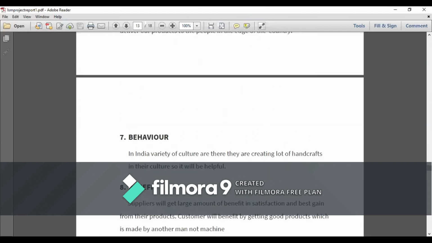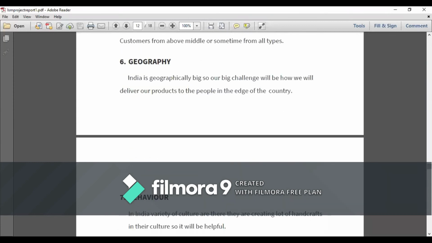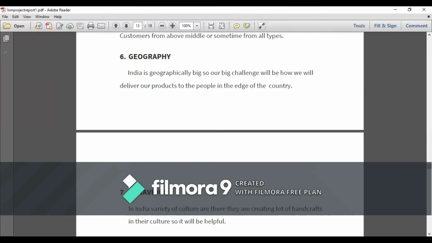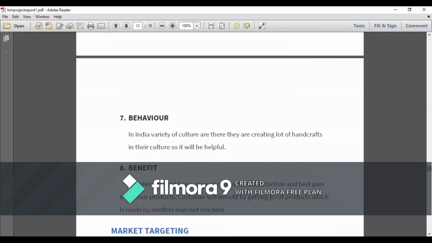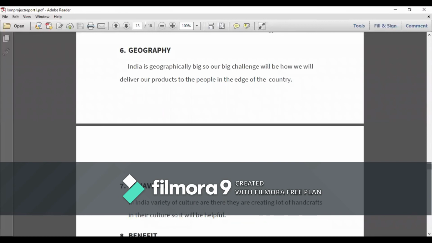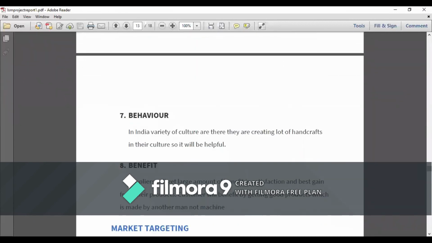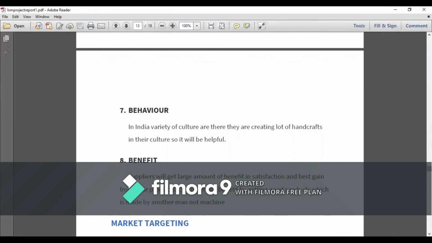The next one is geographics. India is geographically big, so our big challenge will be how we deliver our products to the edge of the country. This is very challenging. Behavioral: in India there is a lot of variety of cultures, so they create a lot of handicrafts in their culture, which will be helpful to us.